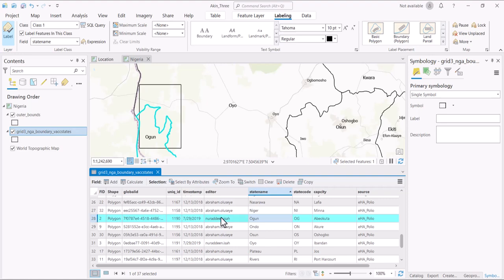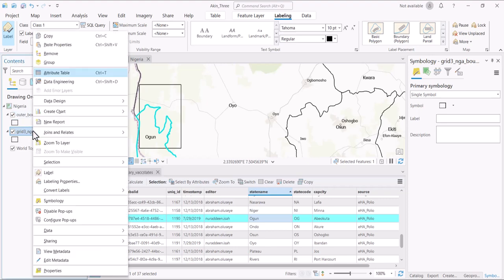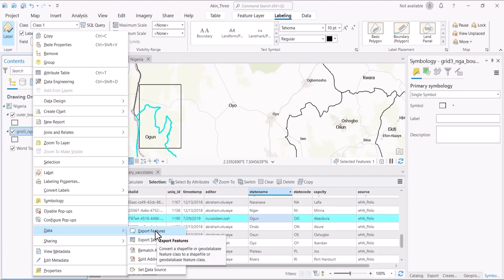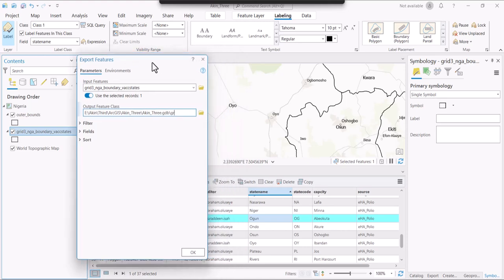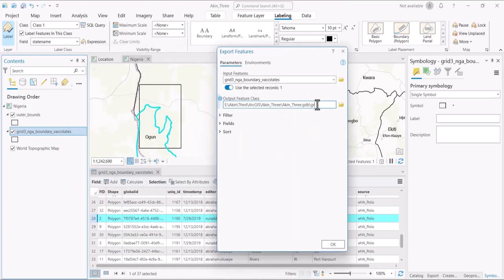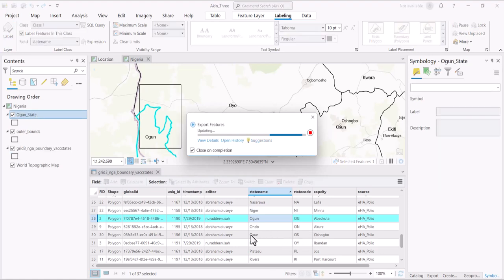Once you have highlighted this, you have selected this here, come to this place, right click and go to data and go to export features. In the export features, you see this is checked: use selected, one record. That's what we want to use. And we click on this place and name it. What we're going to name it is, this is which state again? Ogun. Let's be sure. Let's move this to the side. Yes, it's Ogun State. So you just name it Ogun State. Click on OK. And that does it for Ogun State.